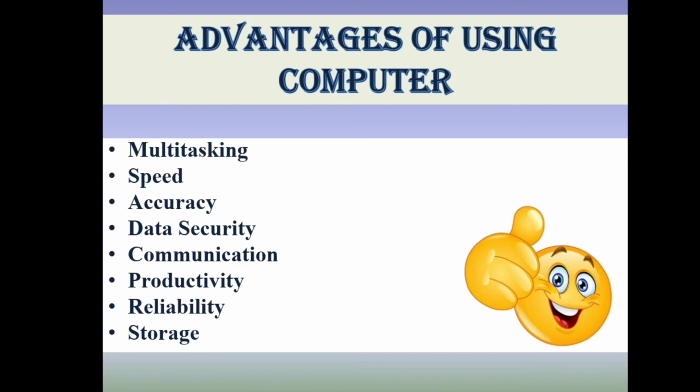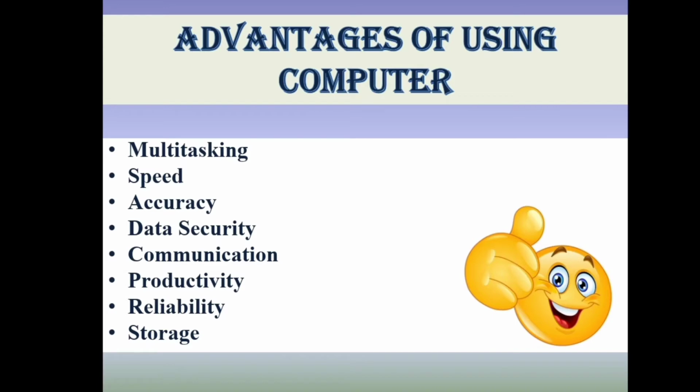Alright, let's talk about multitasking then. First, tell me, children, what do you understand by multitasking? Multitasking means to do multiple tasks or multiple things at the same time, which you can do in computer easily. An example if I'll give you for this, if you want to write something, if you want to type something in a document on a computer, that doesn't mean that the same time you can't listen music, right?